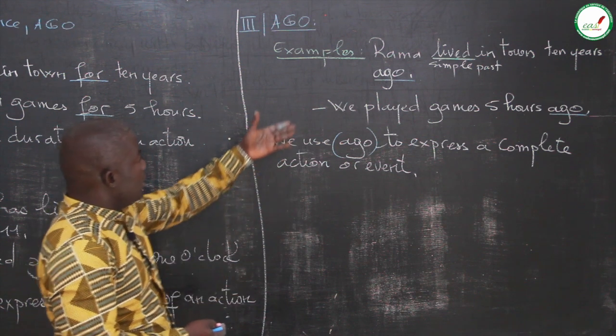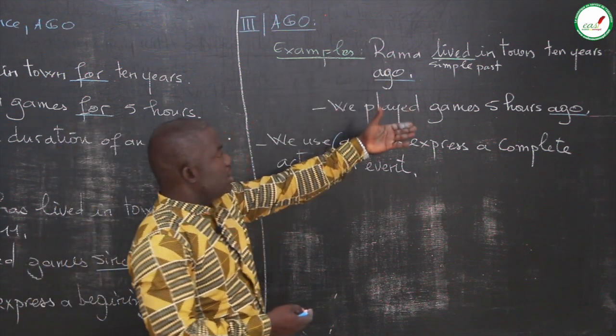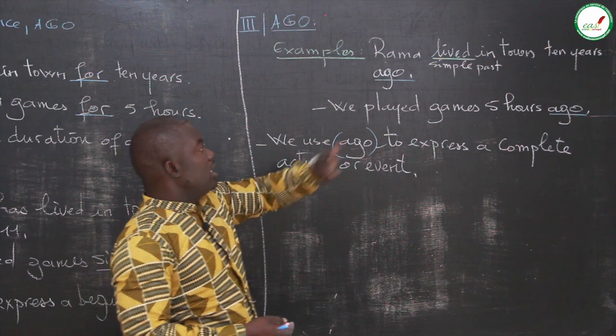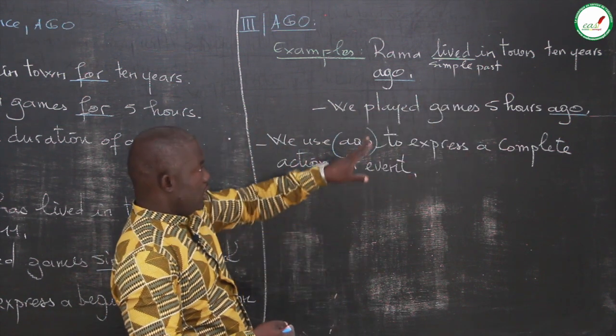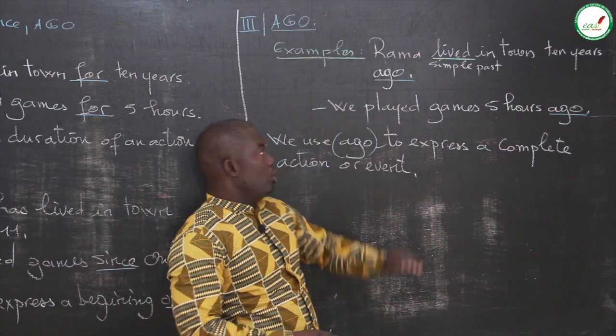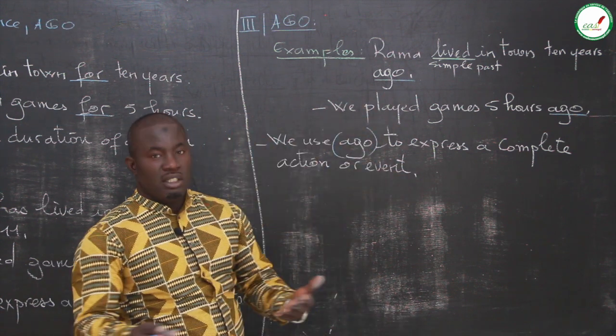This is Rama lived in town 10 years ago. The action of living in town is finished. Here, the action of living in town with Rama is finished.